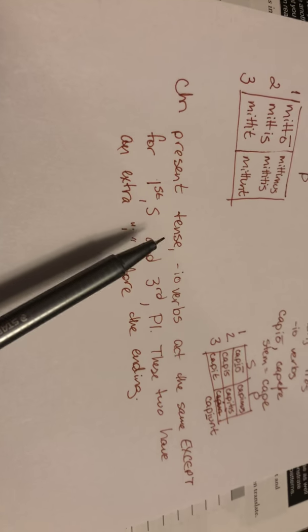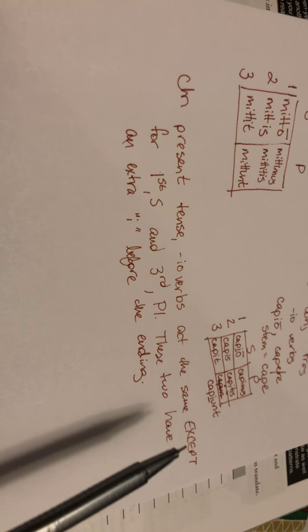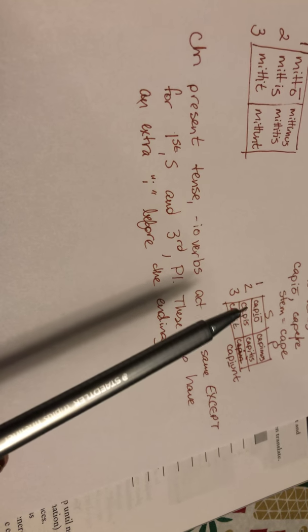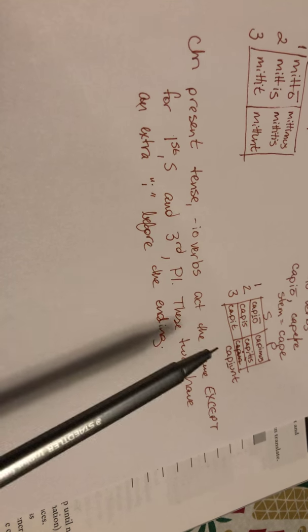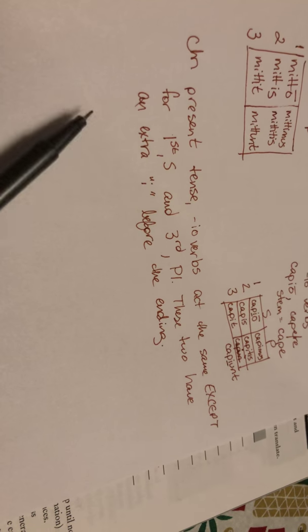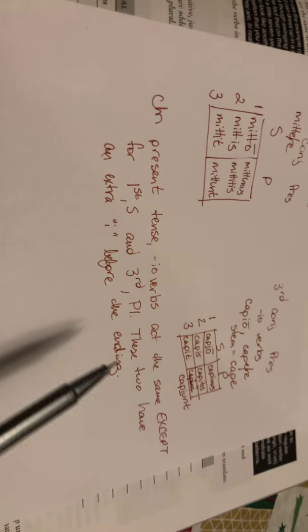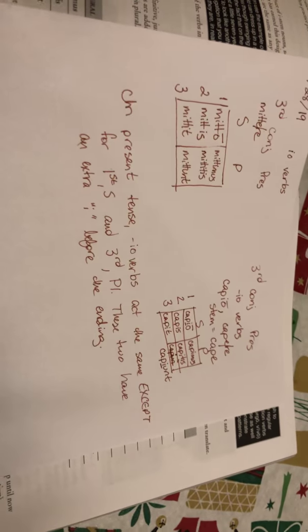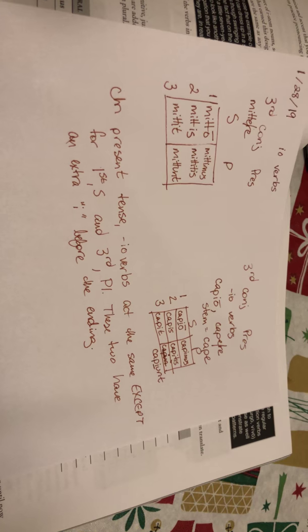So in present tense, IO verbs act the same as their conjugation, except for first person singular, where we have capio, and third person plural, capiunt. These two have an extra I before the ending. Okay, so go ahead and make sure you have all of this copied down. Again, you can pause this if you need a minute to catch up.